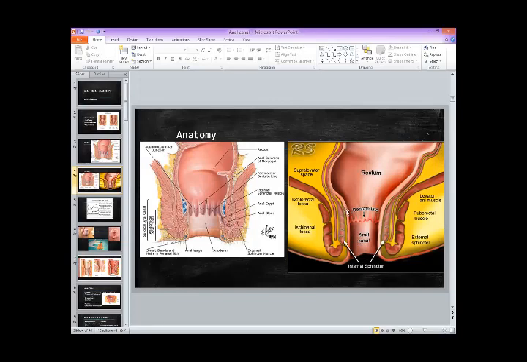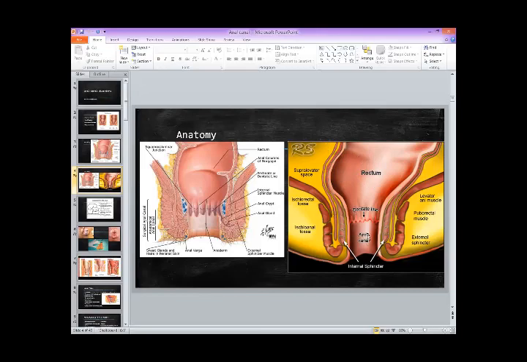If you see, there is one endothelium, then a muscular layer, and there is no peritoneum in this. So that's also one difference between the rectum and the anal canal, that there is no serosa here, only mucosa and the muscle, but there is no serosa. In rectum, there is mucosa, then the muscle, and then there is a serosa.